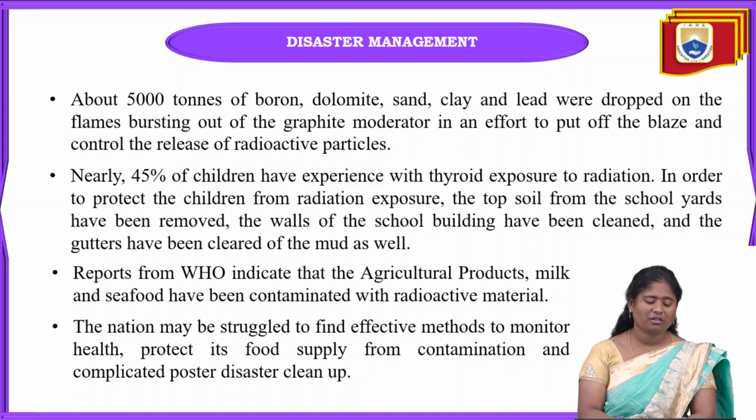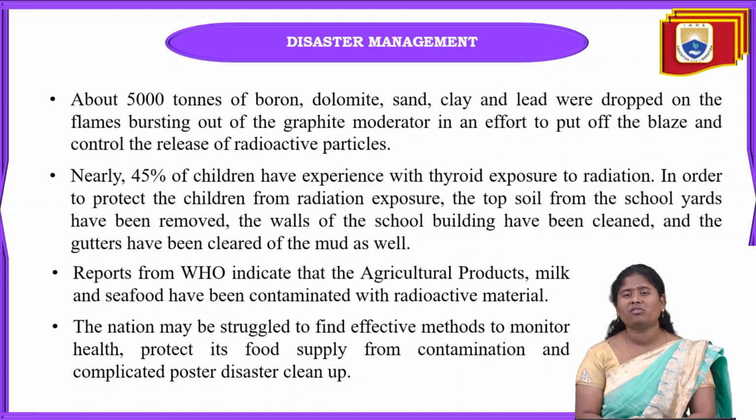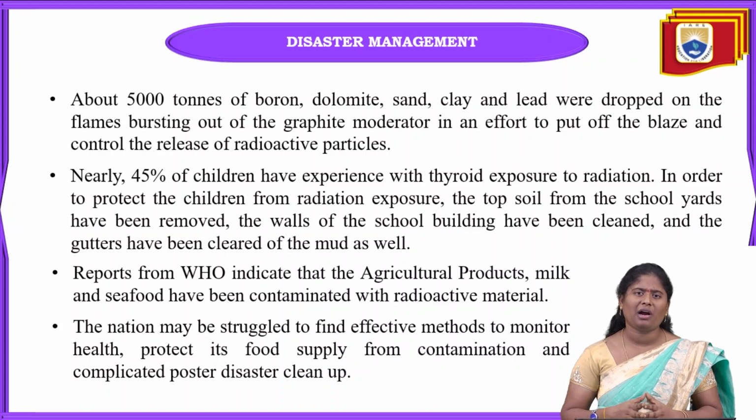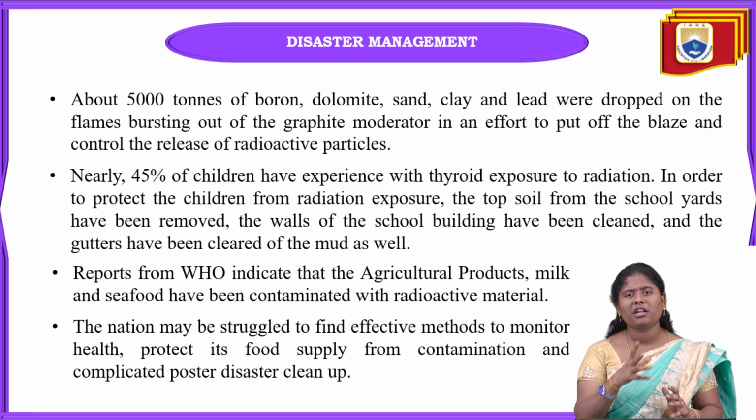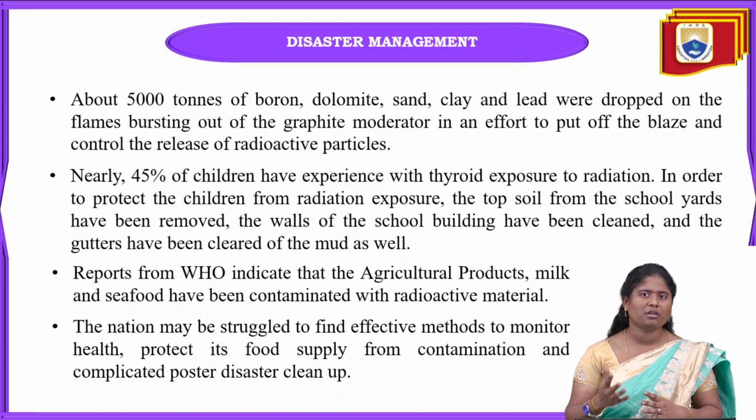Because of this disaster, the whole nation struggled to find very effective methods to monitor health and to protect their food supply from contamination. If any type of disaster occurs, its effect can be seen for some months or for some years.